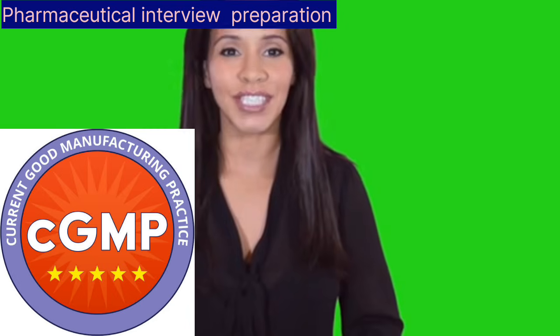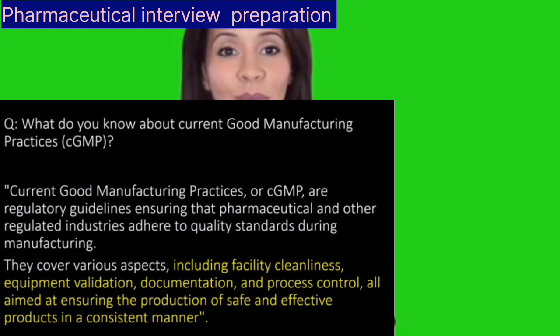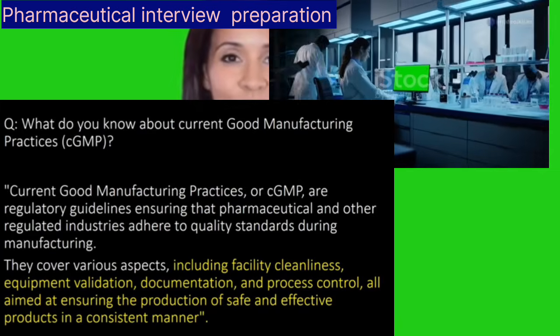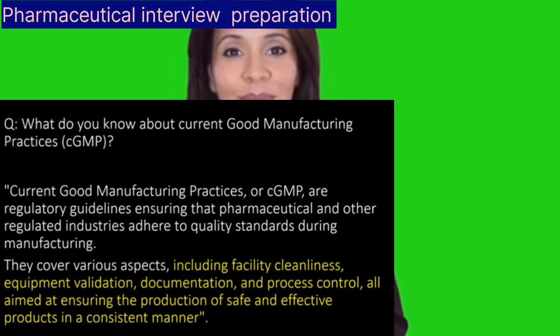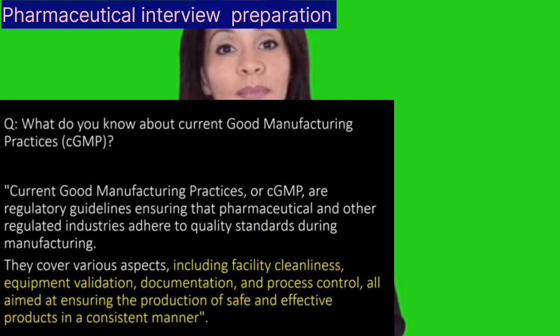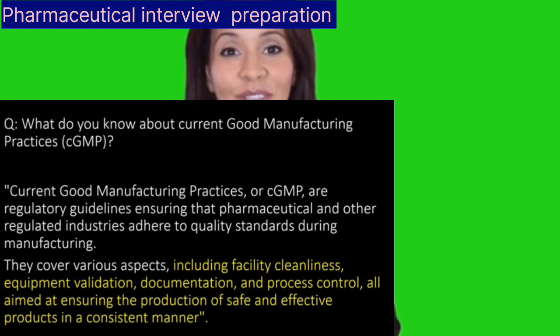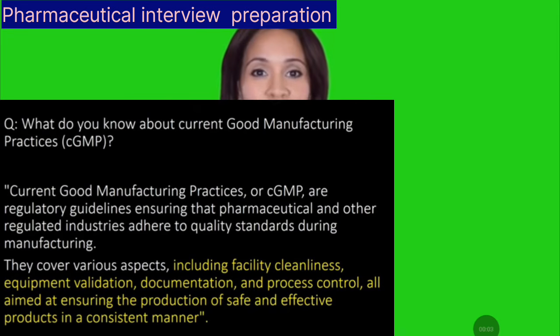Current good manufacturing practices, or CGMP, are regulatory guidelines ensuring that pharmaceutical and other regulated industries adhere to quality standards during manufacturing. They cover various aspects including facility cleanliness, equipment, validation, documentation, and process control, aiming at ensuring the production of safe and effective products in a consistent manner.